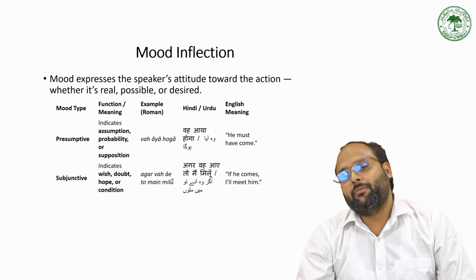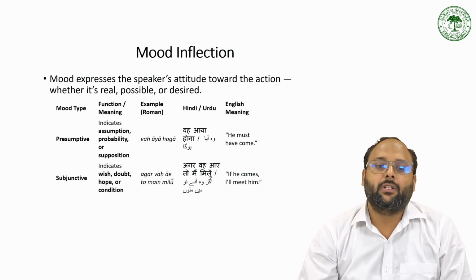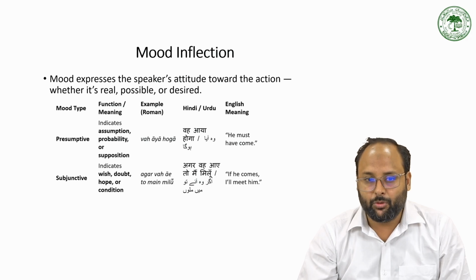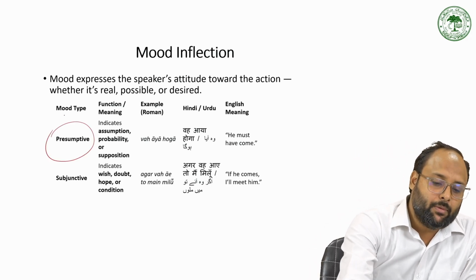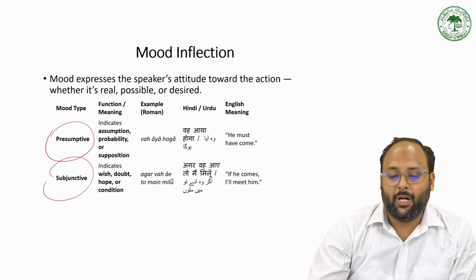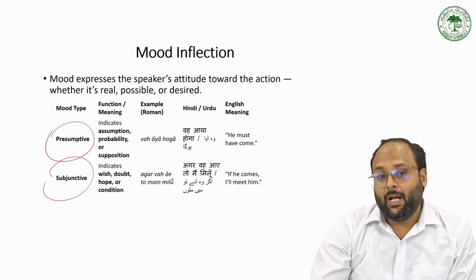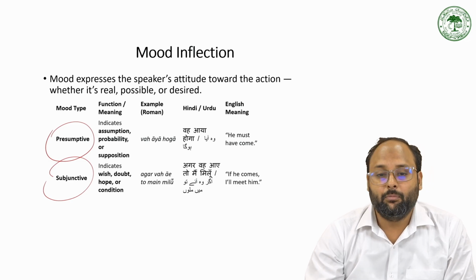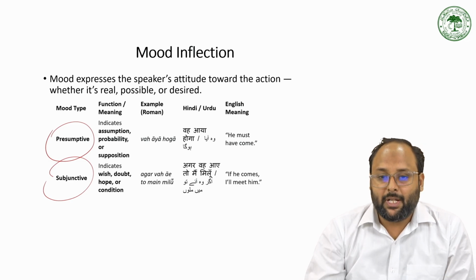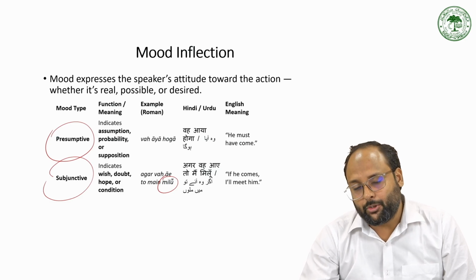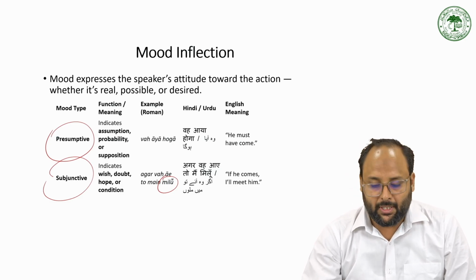And now we have some verb inflection according to the mood also. So the verb has some changes in the basic form according to the mood. There are two types of mood: presumptive mood and subjunctive mood. For presumptive mood we have वो आया होगा, and for subjunctive mood we use अगर वो आए तो मैं मिलूं. So this kind of verb describes its mood through inflection.